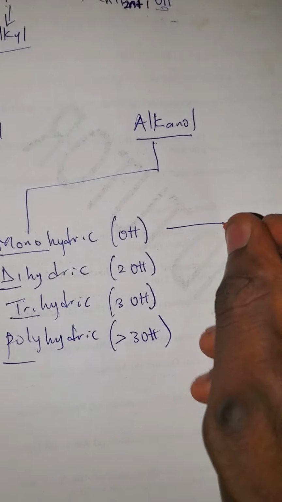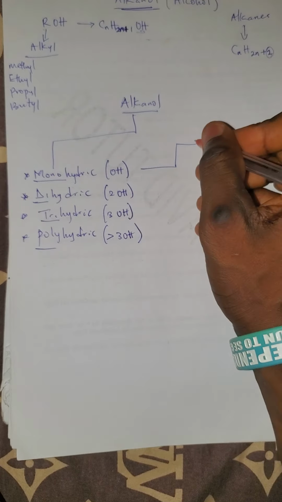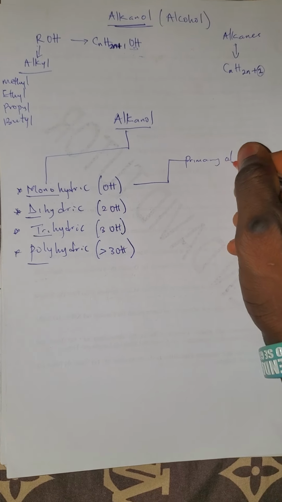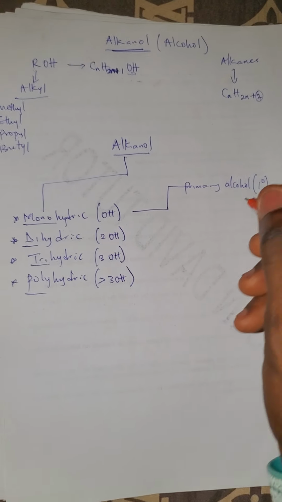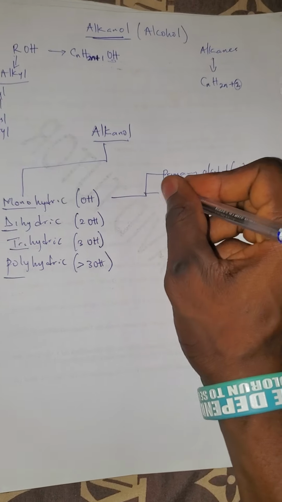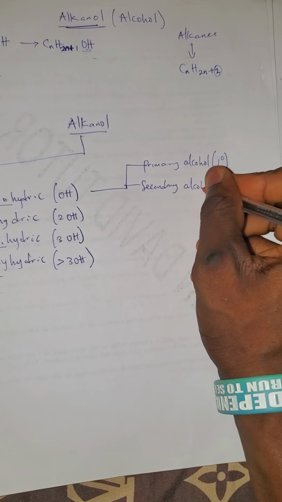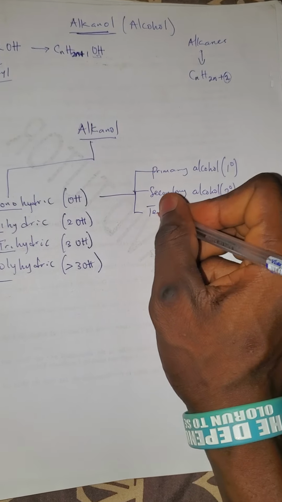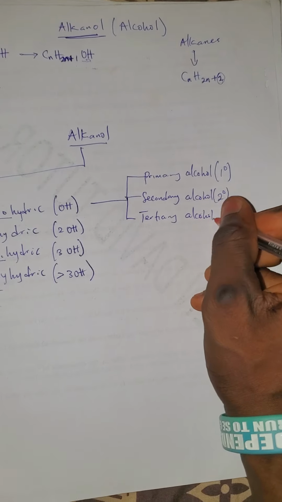Now, monohydric is differentiated into the primary alcohol, the secondary alcohol, and then the tertiary alcohol.